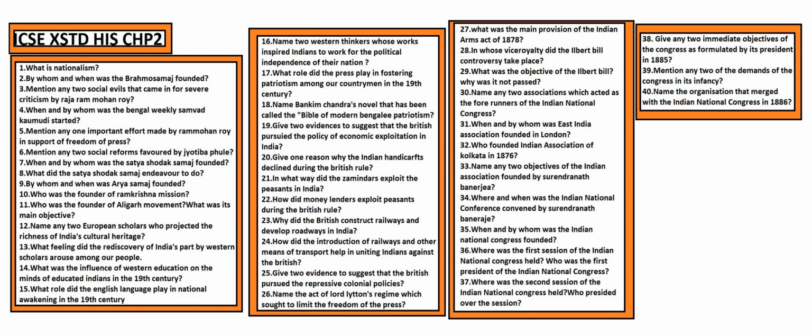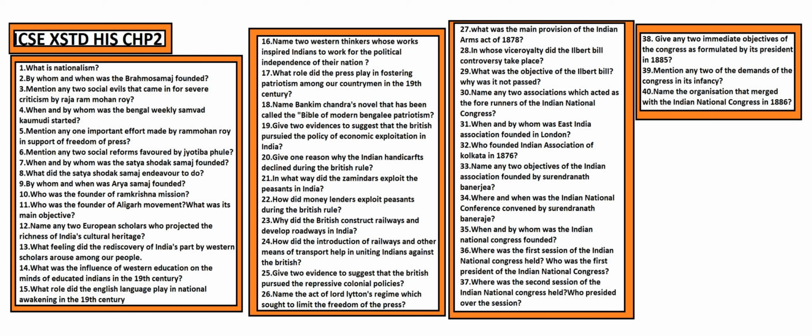How did the moneylenders exploit peasants during the British rule? So again, this is two questions. The Indian peasants had to sell their produce at cheap prices in order to satisfy the greed of the moneylenders, the zamindars and the government officials. In what way did the zamindars exploit? Under the zamindari system, the peasants were left absolutely at the mercy of the landlord, who could take their land or anything.